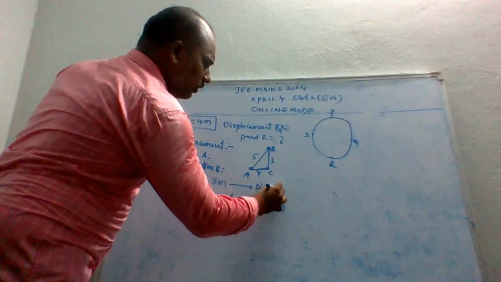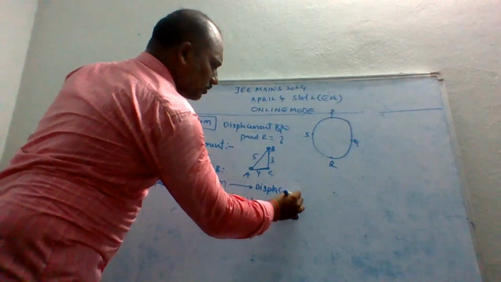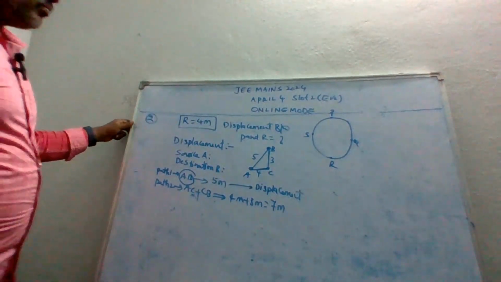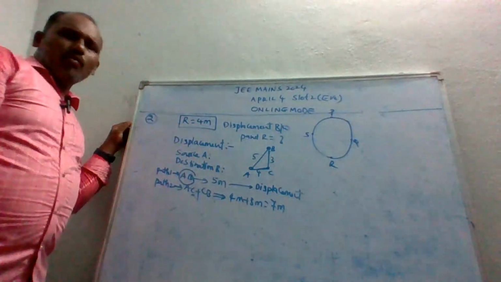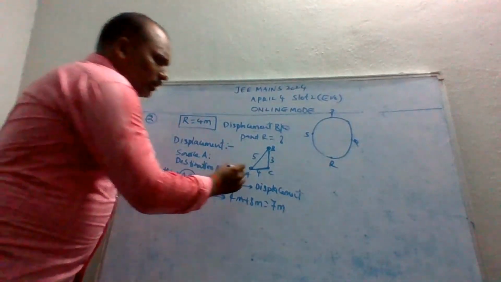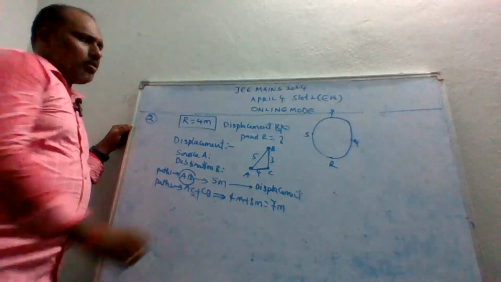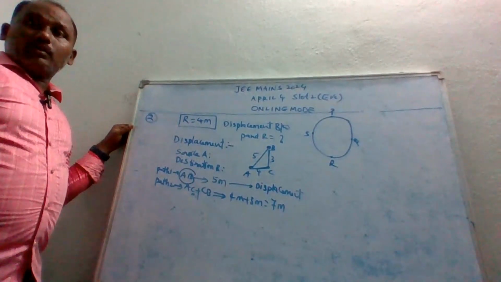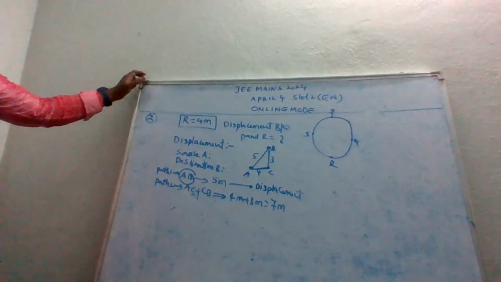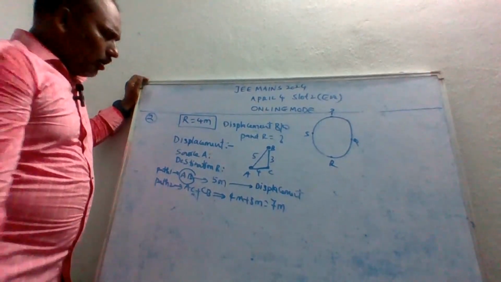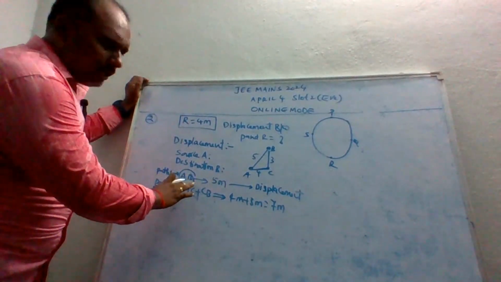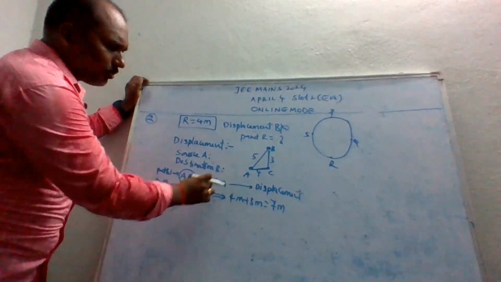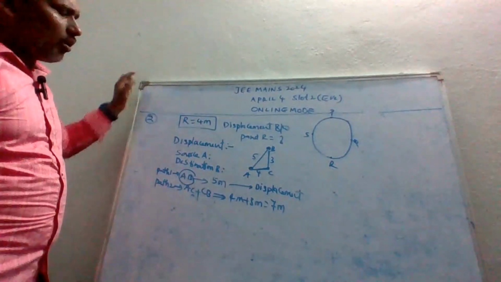So finally, how do we define this displacement? That is very interesting. How can I calculate it? What is the initial point here? A. What is the final point? B. Sorry, A is the initial point and B is the final point. So the path coverage from A to B is 5 meters, which means that among these 2 paths, the shortest path is 5 meters. So 5 meters is called displacement.